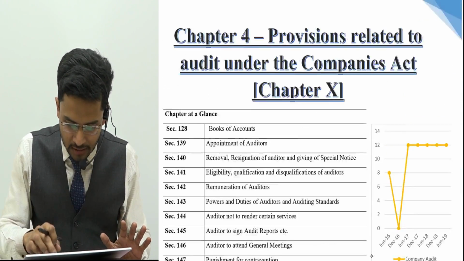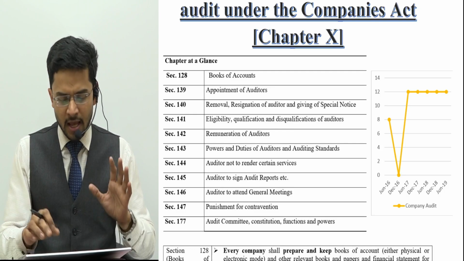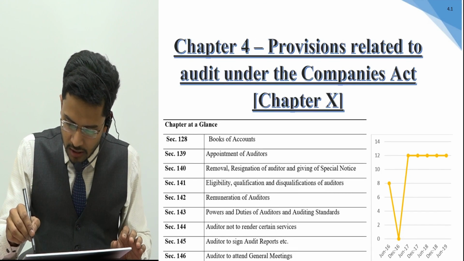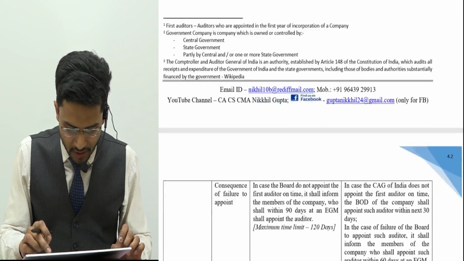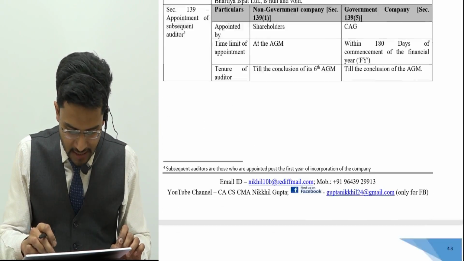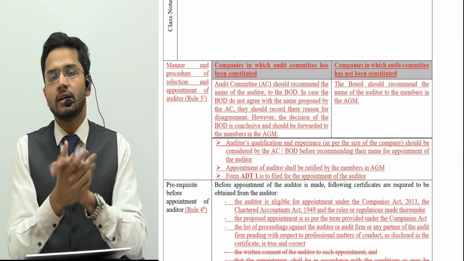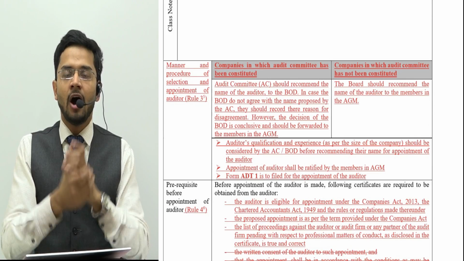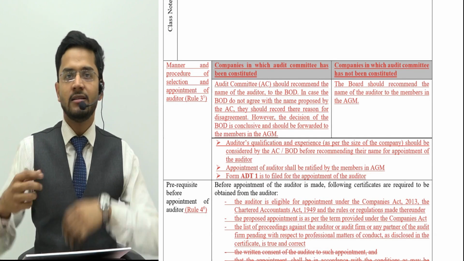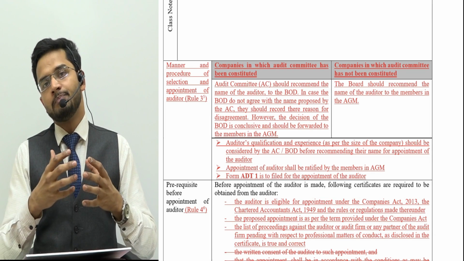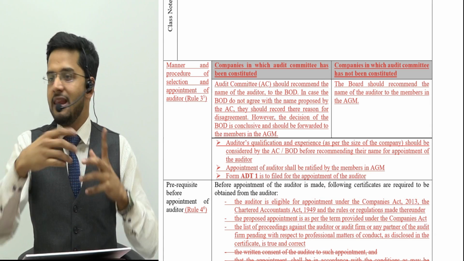Guys, you have got my notes, or if you are referring to any other teacher's notes, then the chapter provision related to Companies Act, chapter 10, is the chapter which I am referring to over here. And guys, this chapter contains several aspects of company audit, company auditors, and how company auditors are recruited, how they are qualified, disqualified, how they come inside the company, how they resign from the company, how they leave the company.